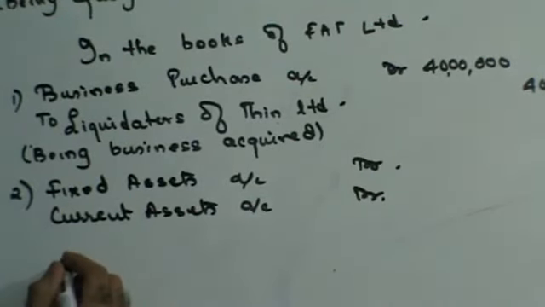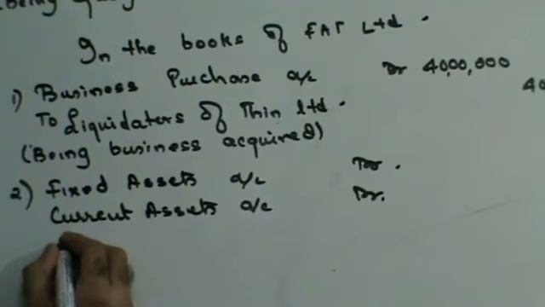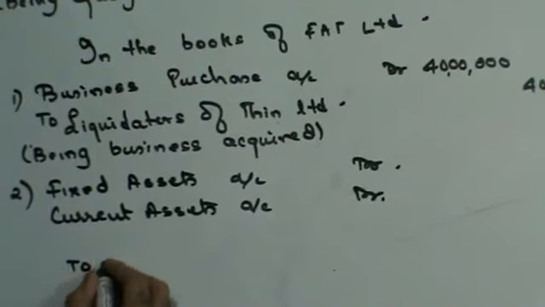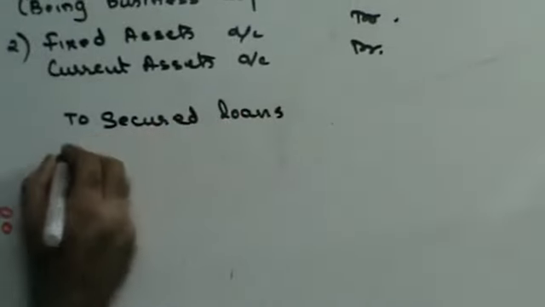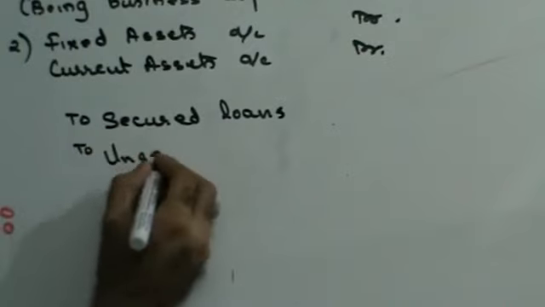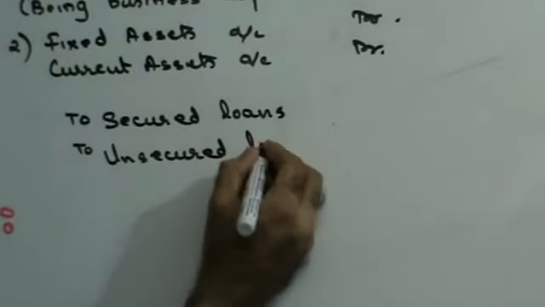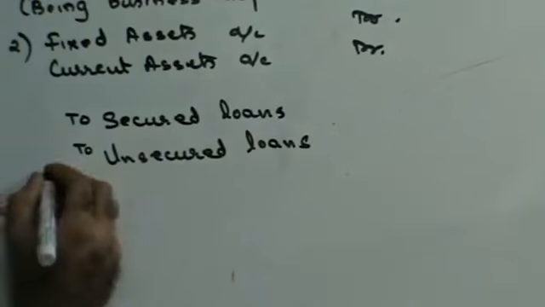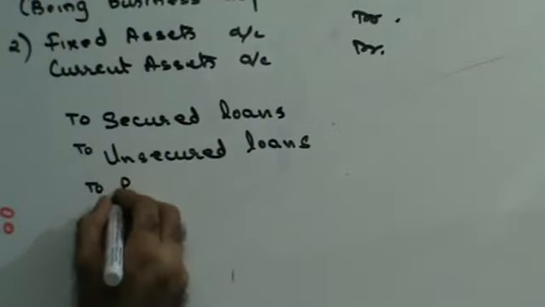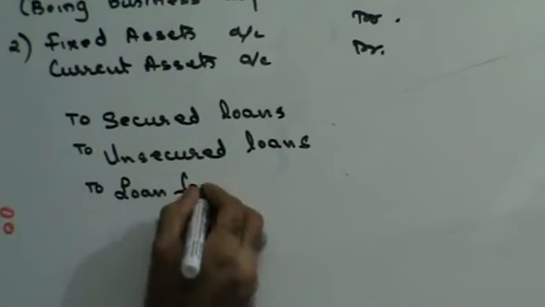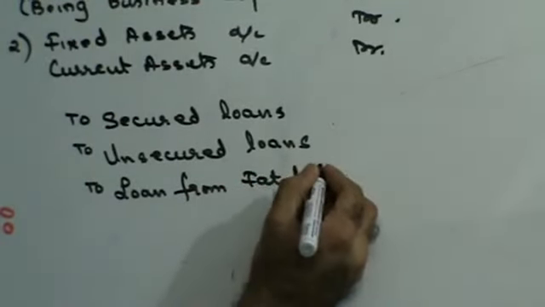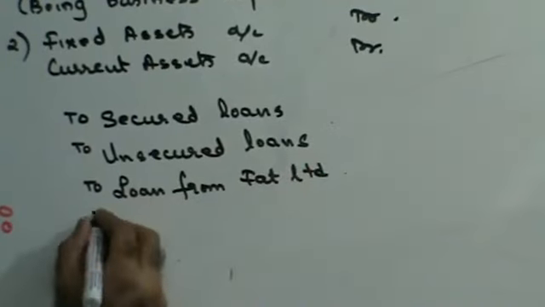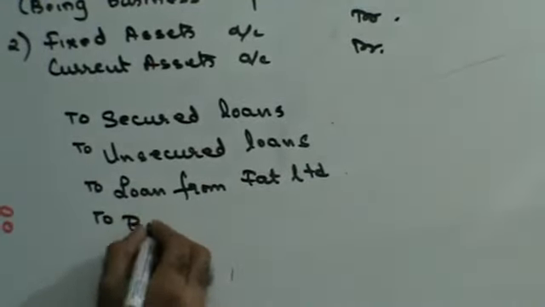The liabilities that you are taking over are secured loans, unsecured loans, loan from FAT Limited, and business purchase.